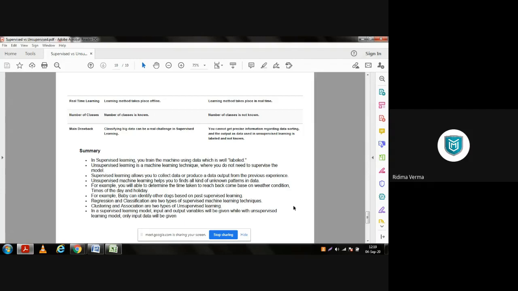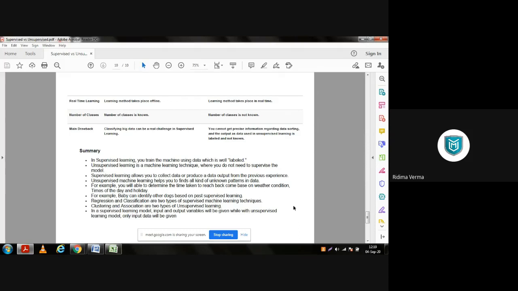And in case of unsupervised learning, you cannot get precise information regarding data sorting and the output, as the data used in unsupervised learning is not labeled and not known. That is why this thing is a bit simpler in case of unsupervised.